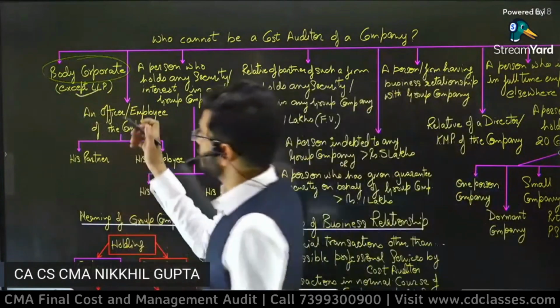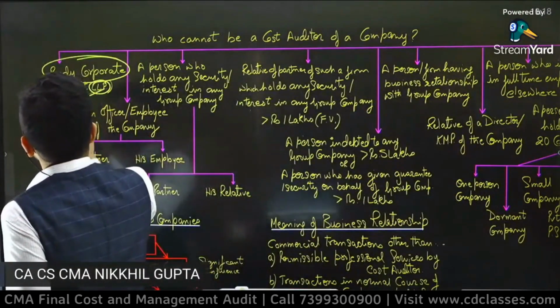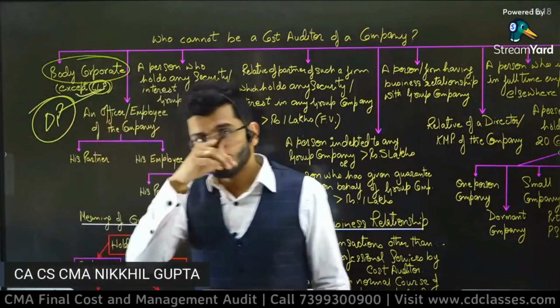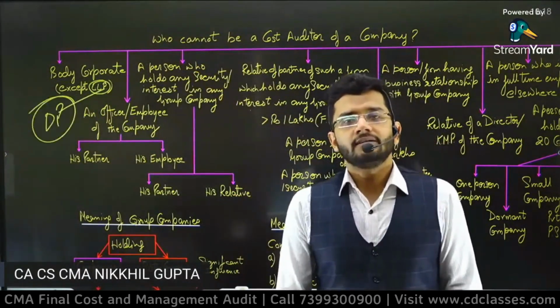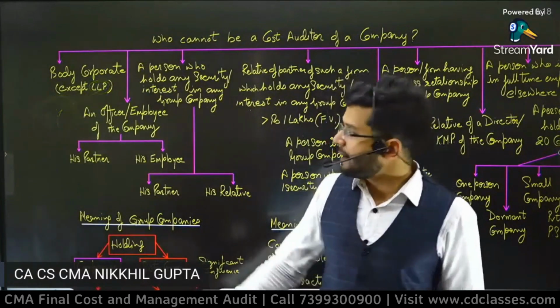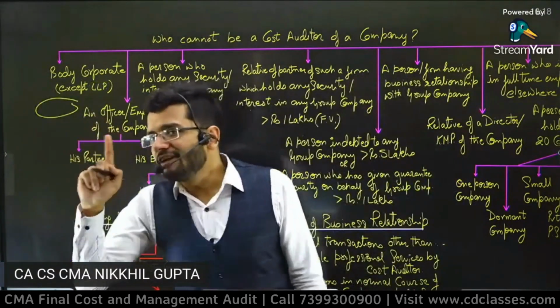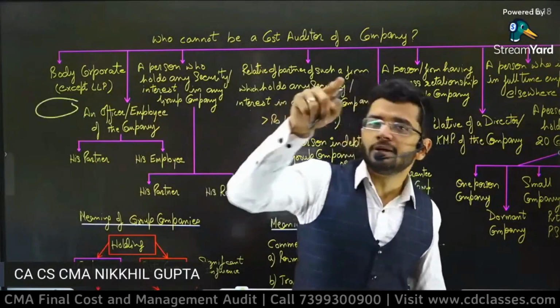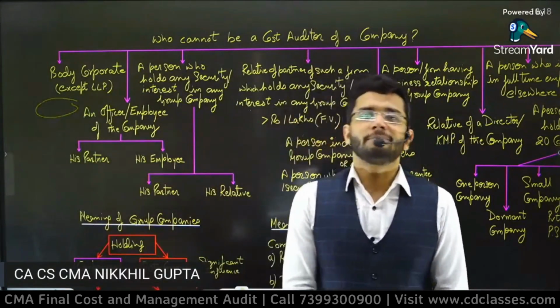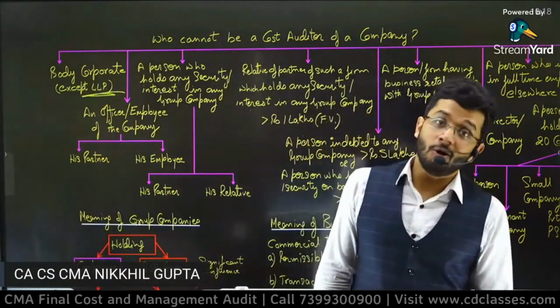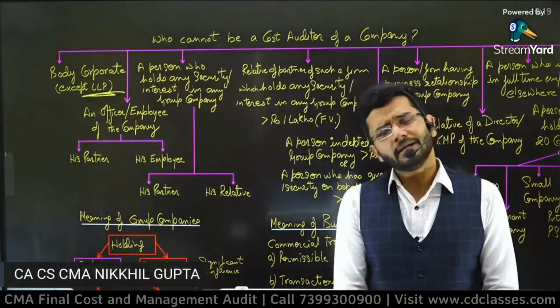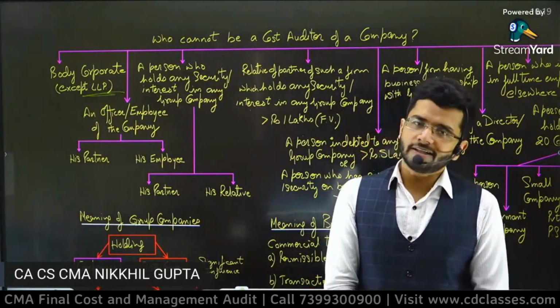So guys, unique feature of LLP is that there is one DP, one designated partner who has got unlimited liability. So I have one person in LLP whom I can personally catch hold of if any fraud happens. So LLP is allowed to carry on the cost audit. All the LLPs are categorized as body corporate only, but they are allowed to carry on cost audit.